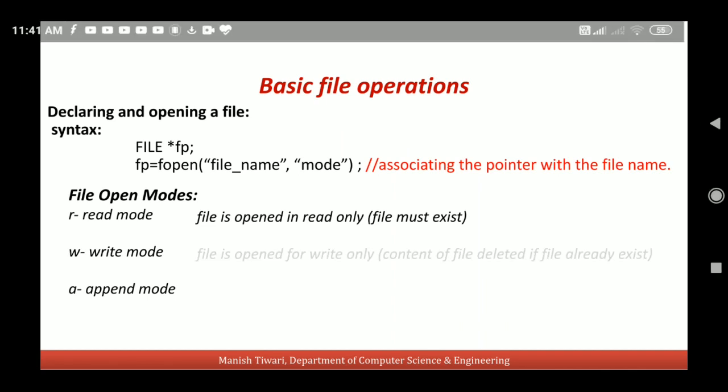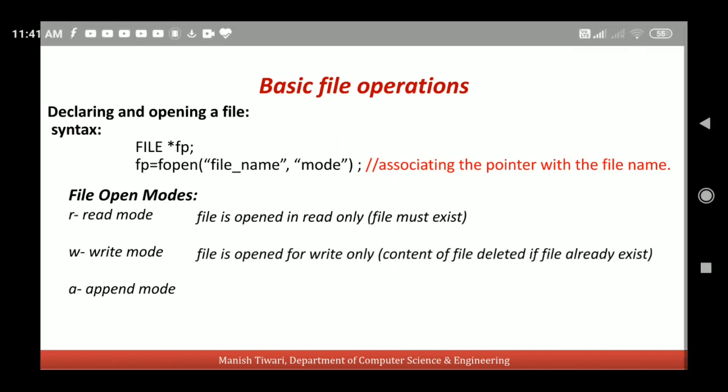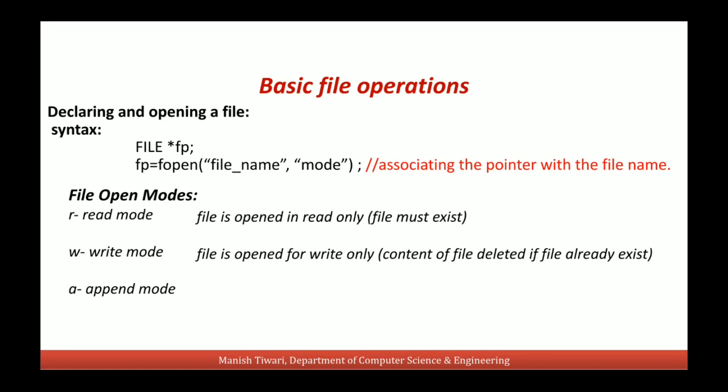And W means the file will be opened in write only mode. If the file does not exist in the system, the file will be created and will be available for write operation. And if the file already exists in the computer system, then the content of that file will be deleted and we can write new content into that file.